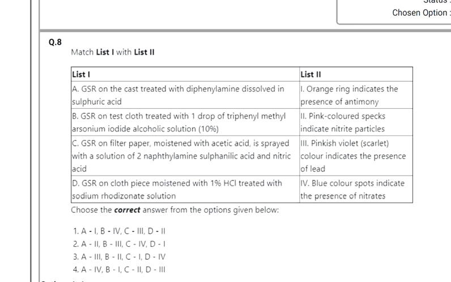Option C, list 1 D is matching with list 2, 3. Then the last one: blue color spots indicate the presence of nitrates. I already said that GSR with DPA and sulfuric acid gives blue color. So A, 4. Option 4 is correct here.